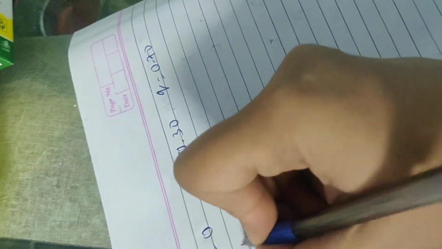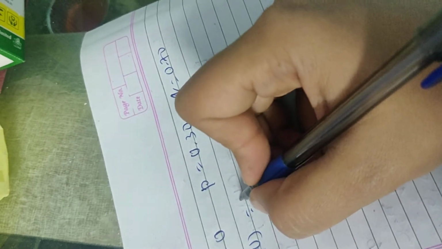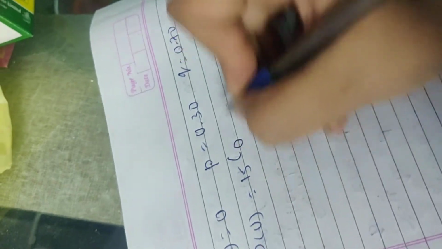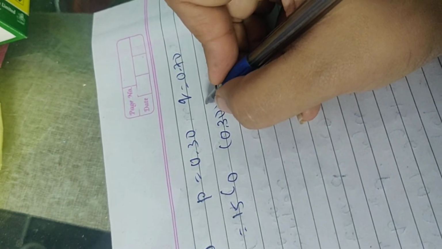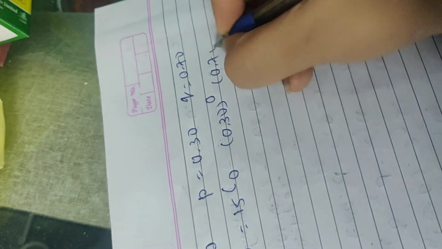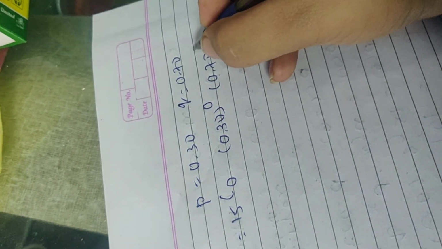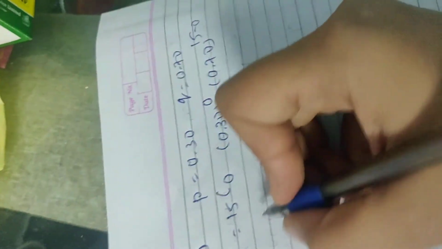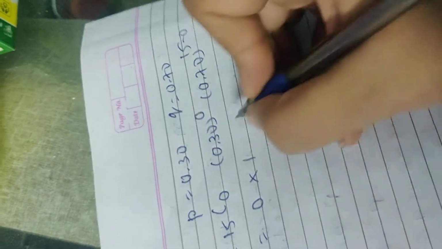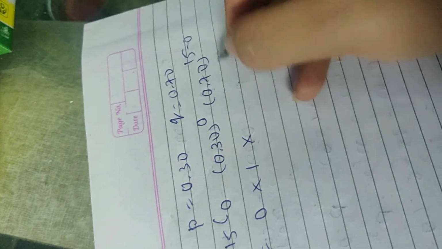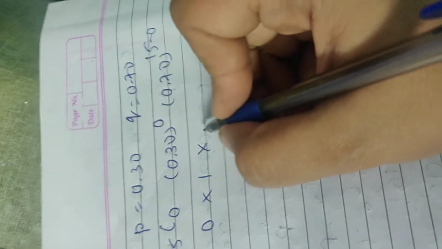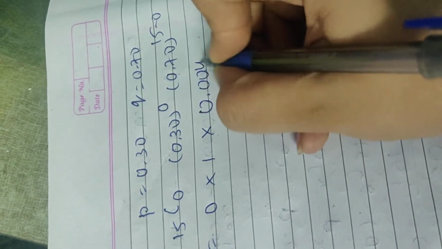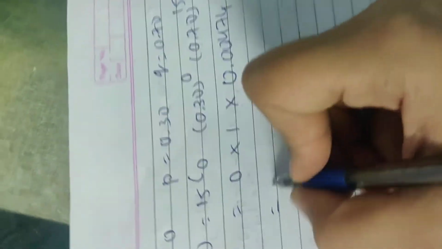So P of 0 equals 15C0, 0.30 raised to 0, 0.70 raised to 15 minus 0. So that is 1, and for 0.70 we go up to 15 times. So it is 0.00474.